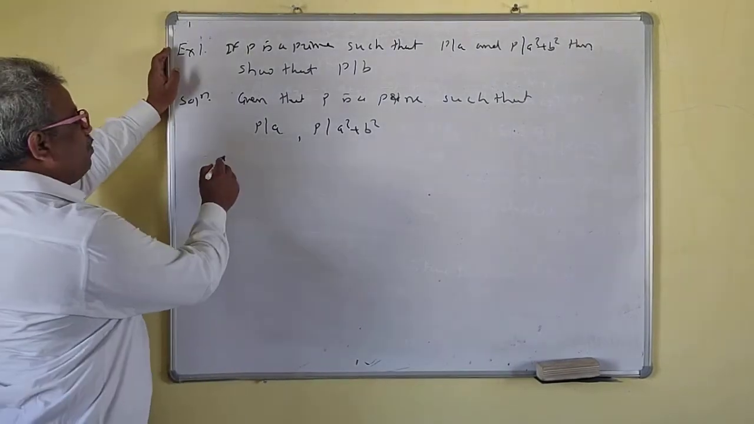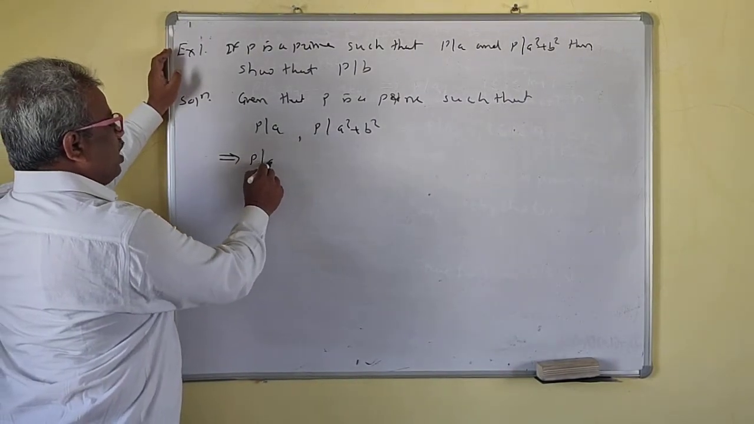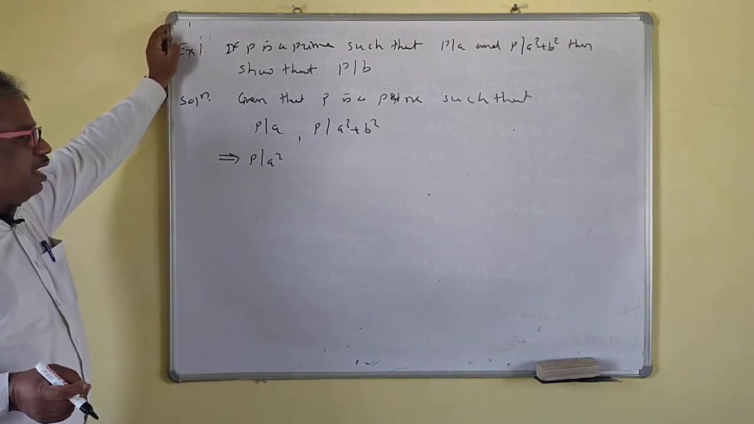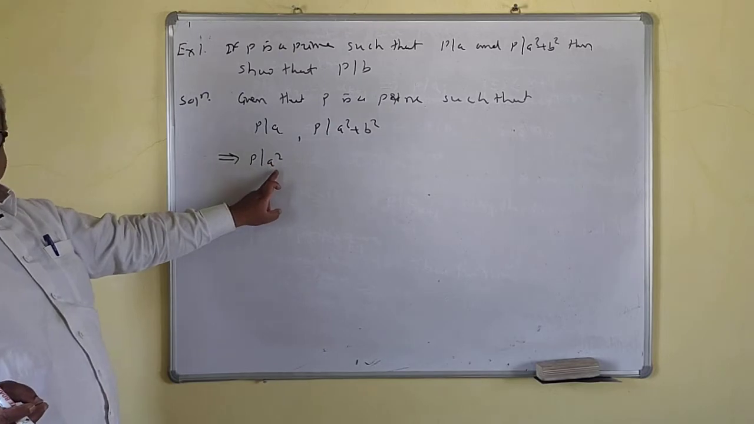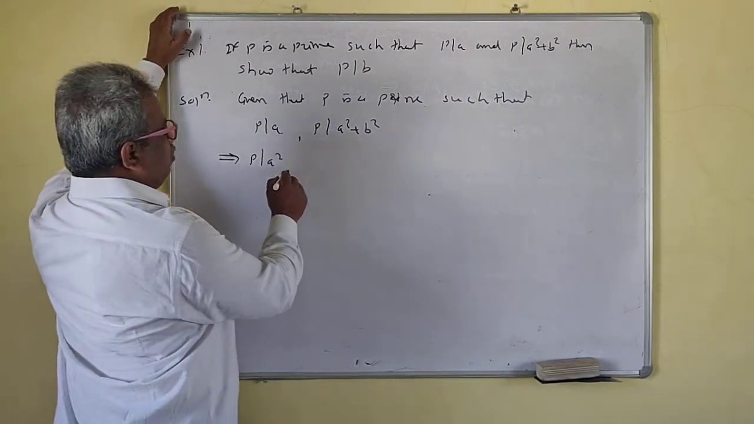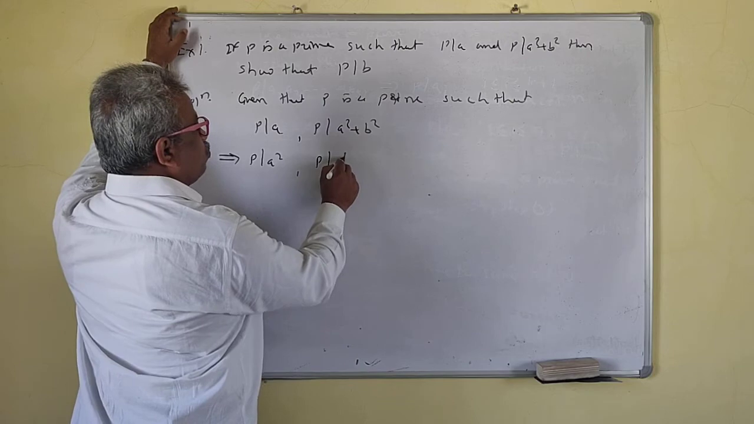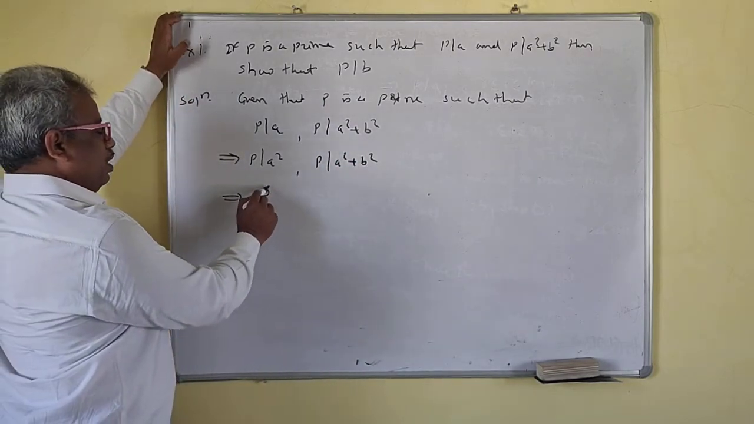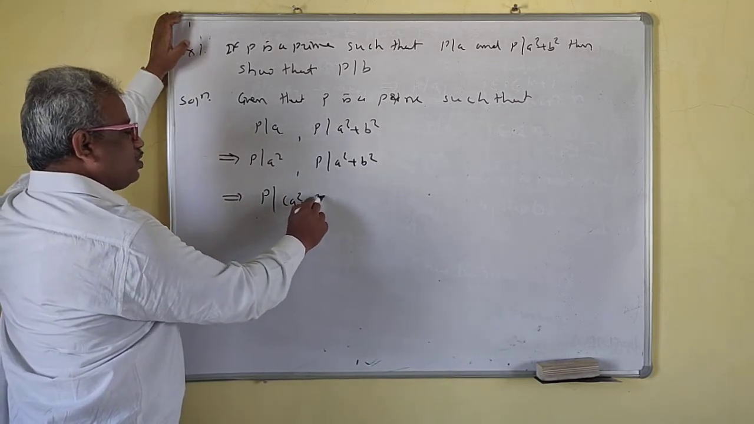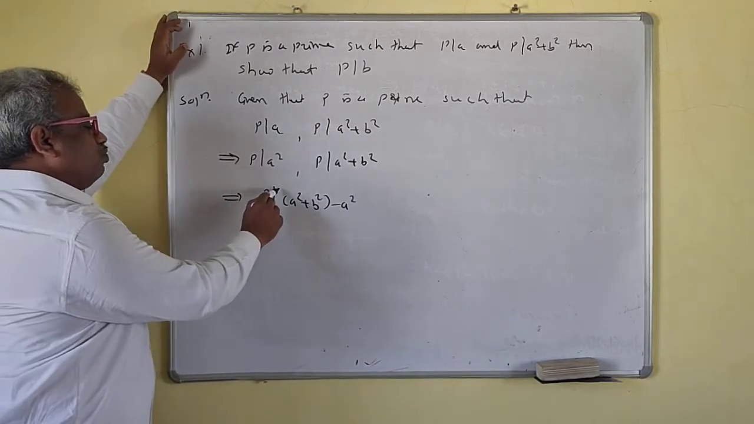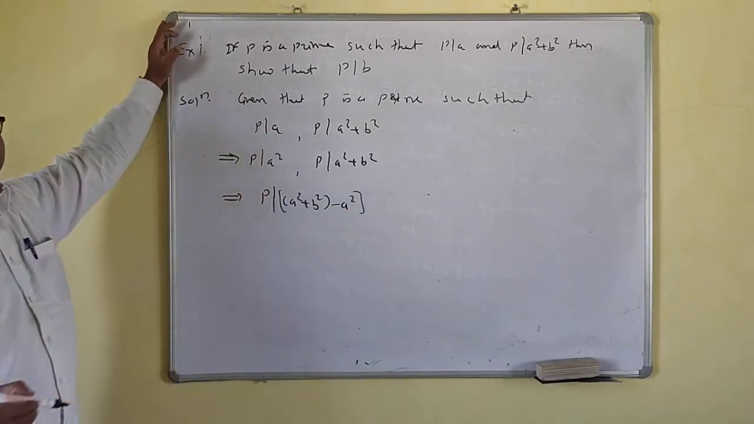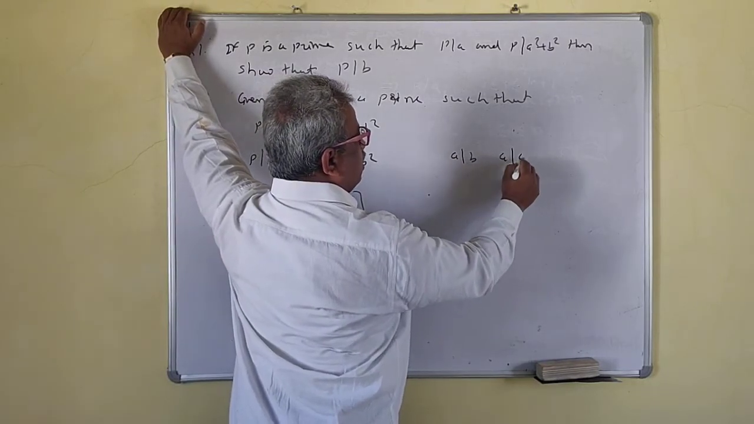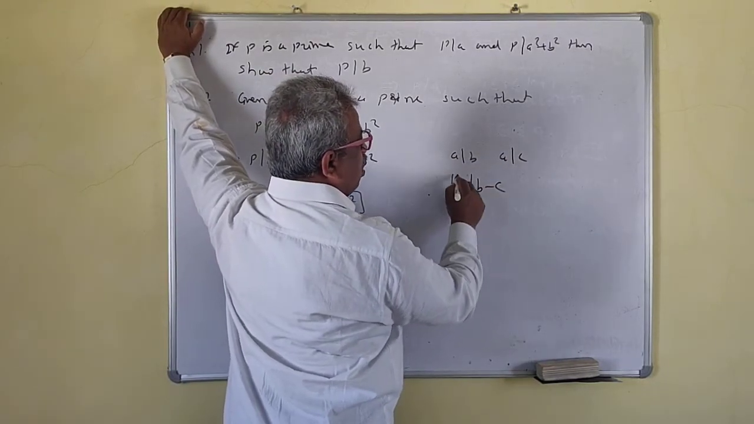Okay, P divides A, P is a prime, means what? P also divides A square, because A square means A into A. So P divides A, I can write P also divides A square. Now P divides A square plus B square. Okay, so this implies that P divides A square plus B square minus A square. Okay, so this is true now. We have proved this one: if A divides B and A divides C, then A divides B minus C.